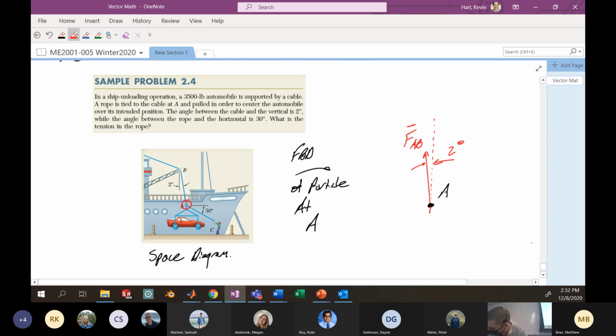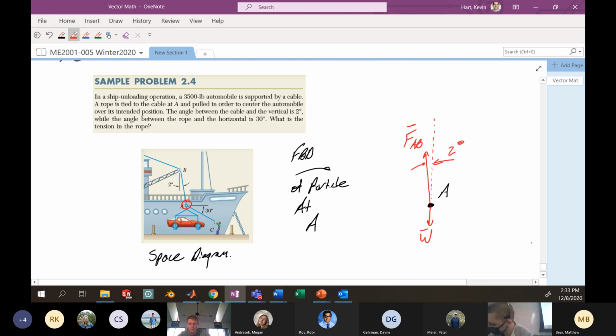I've got the weight of the vehicle, which is acting down here. This is W. Professor? Yes, sir. Is there an important distinction between using T and F in these free body diagrams? Does it not really matter? Not right now. We'll talk a little more about tension and ropes later, but for now, not really that important. The question is whether there is a big distinction between using T or F as the variable. For now, the answer is no. We're just representing a tensile force in this rope this way.